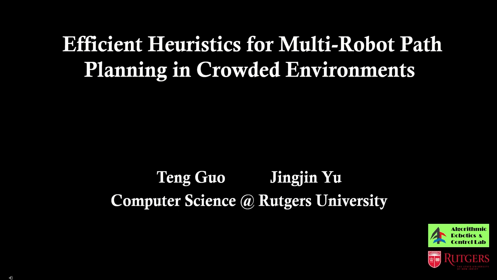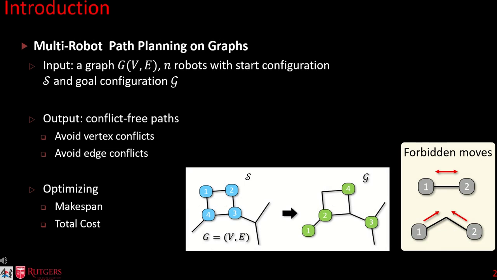I'm thrilled to introduce our paper titled Efficient Heuristics for Multi-Robot Path Planning in Crowded Environments, co-authored with my advisor, Professor Jingjin Yu. The presentation centers on multi-robot path planning, abbreviated as MRPP.